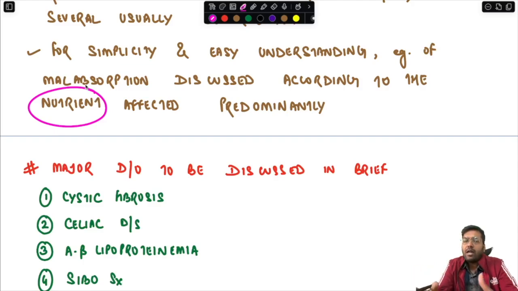For example, celiac disease is the condition where there is diffuse affection of the entire small intestine. It is not only affecting fat, but it is also affecting carbohydrate and protein absorption as well. So it doesn't mean that a condition discussed under fat, protein, or carbohydrate malabsorption is limited to that nutrient malabsorption only, but rather it is predominantly limited to that particular nutrient. I will discuss that.